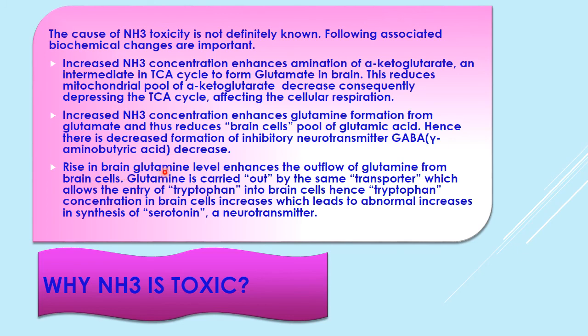The second is the rise in glutamine, which causes an increase in outflow of glutamine, and with this glutamine, tryptophan is transported. So tryptophan entry into the brain increases, and hence the concentration of tryptophan increases, which causes an abnormal increase in serotonin, which is also a neurotransmitter, and that's why this ammonia becomes toxic.